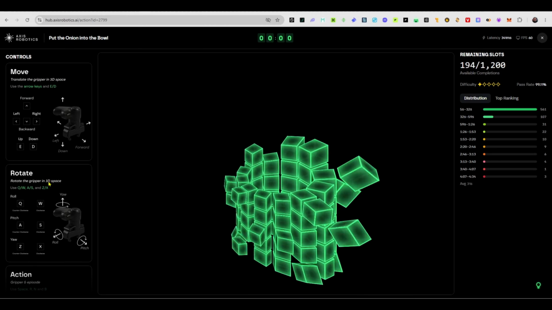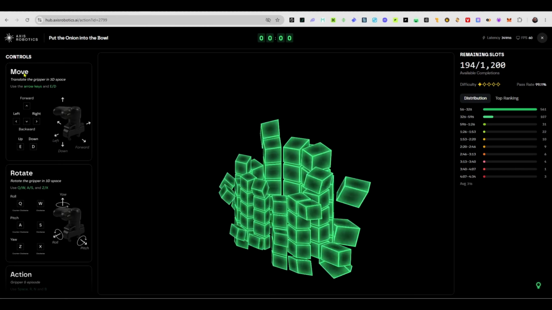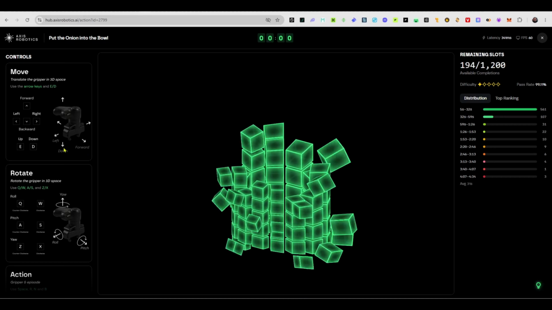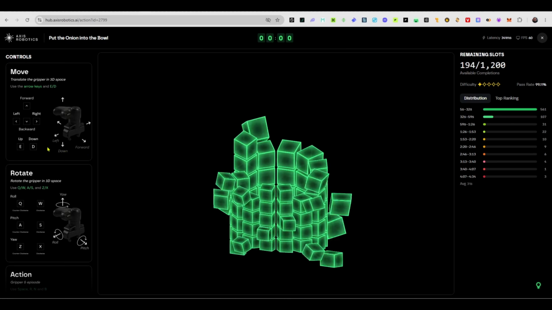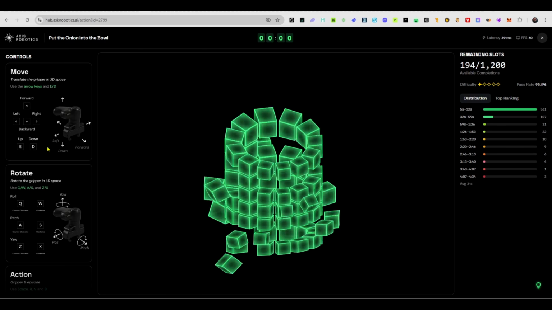Now, to control the robotics, the robots, the Axis robot in this case, if you need to move, these are like the different keys equivalent to your keyboard. Can you see why we can't do this on our mobile screen? It is literally impossible to get done from a mobile screen.